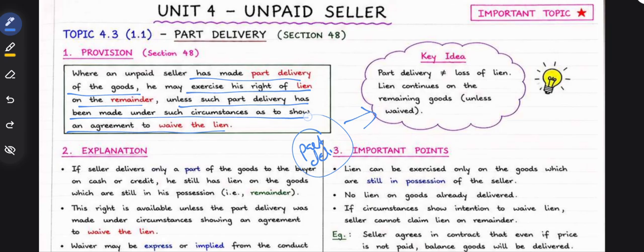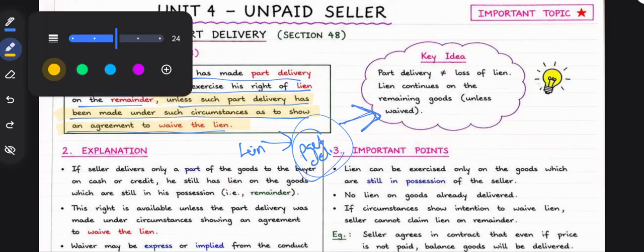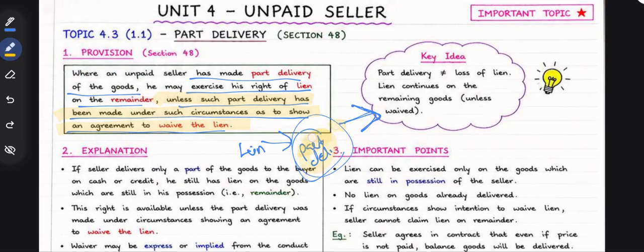So now he can exercise lien on the remainder, unless by delivering the goods he has waived the lien, unless such part delivery has been under circumstances as to show an agreement to waive the lien. Unless he is told that I am delivering you the goods in part delivery, which means I am waiving the lien. It should not be like that.